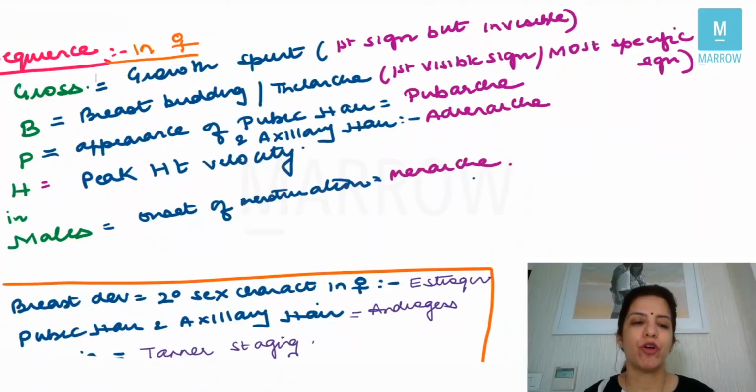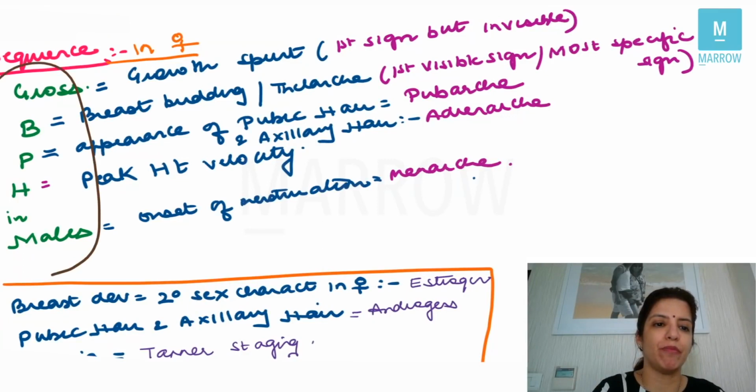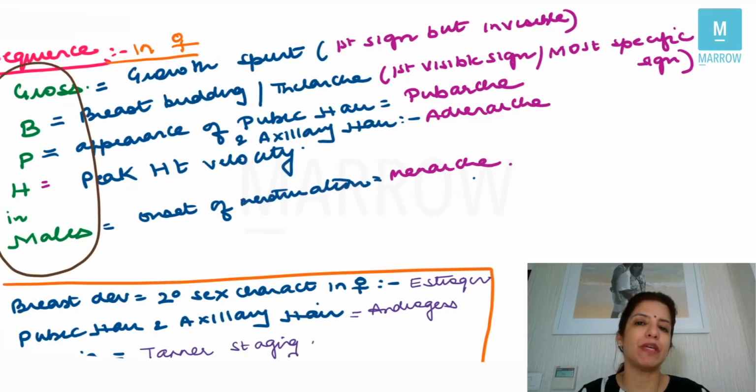So the first very important thing is, what is the sequence of puberty in females? For remembering the sequence of puberty in females, you should remember a mnemonic: GBPH in males. That's a mnemonic where G stands for growth spurt. Growth spurt is the first sign of puberty in females, but that's not a very specific sign and it's not visible, right? So if they ask you what is the first visible sign or the most specific sign for puberty in females, that is B, breast budding or thelarche.